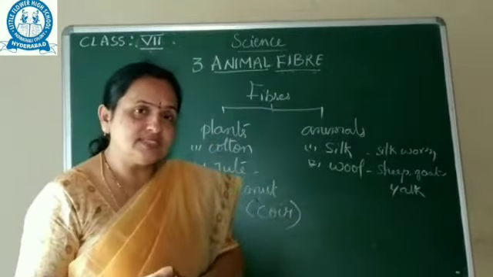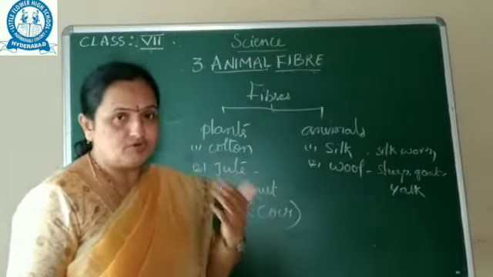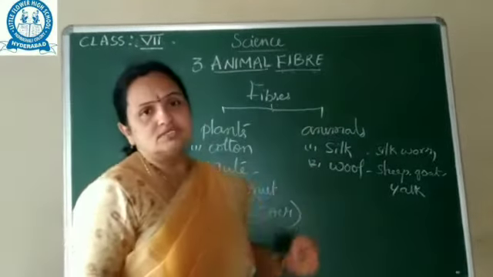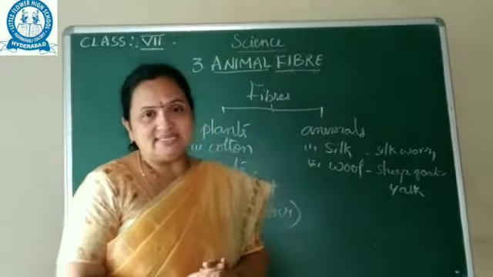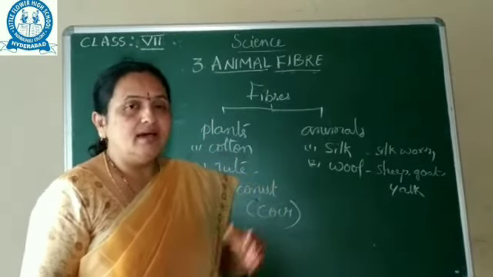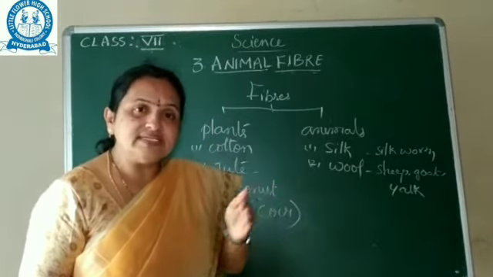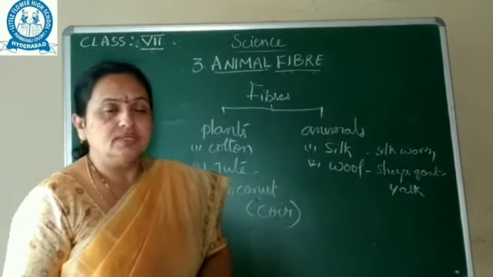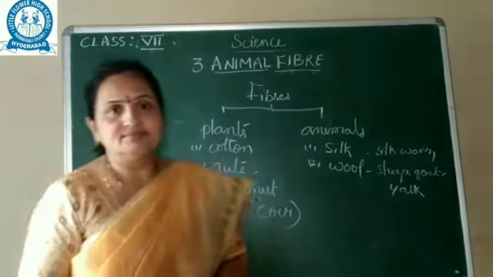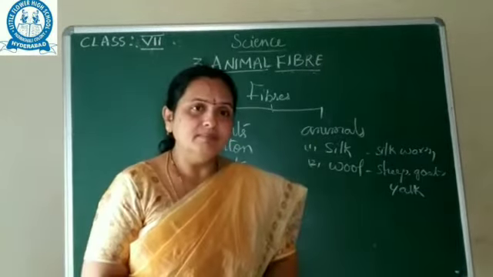What the processes are, we are going to learn in this chapter. And wool also, by cutting hair or fur, and in that also many steps are involved. So we will see.